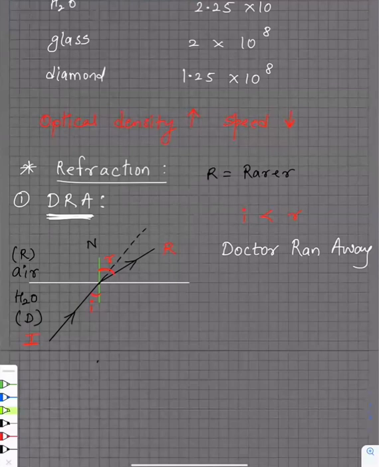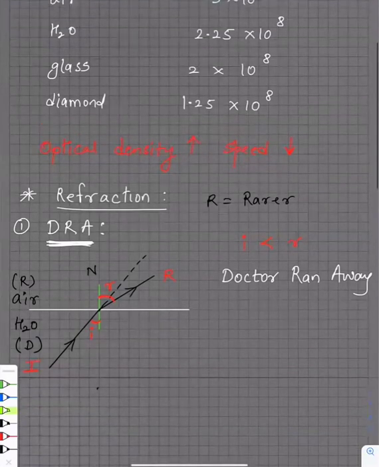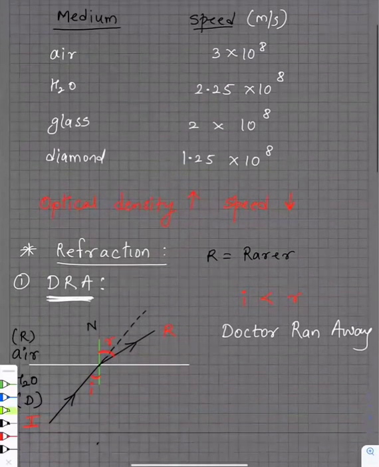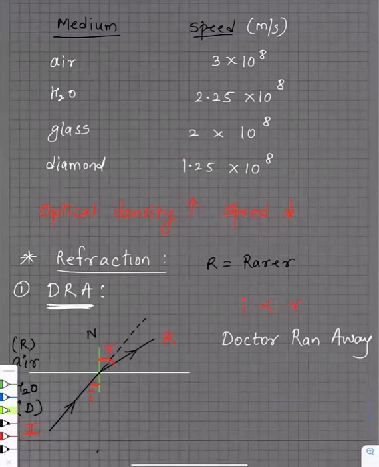Why exactly does the speed of light slow down in denser mediums? Because if the medium is more dense, light is going to have more obstruction. For example, if you're running in a less crowded place and then you run in a crowded place, you will hit more number of people. They will also hit you more number of times compared to when it was less crowded.